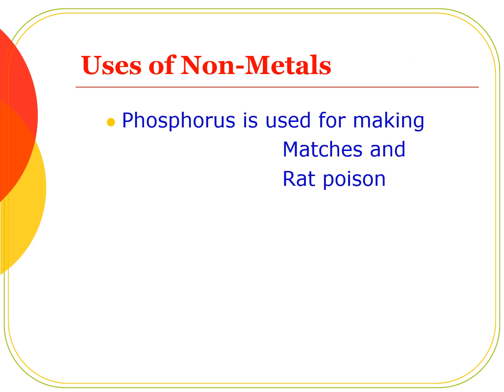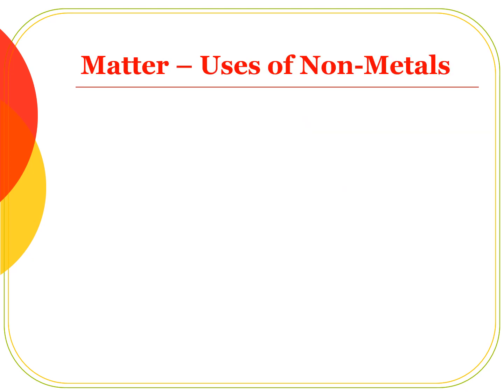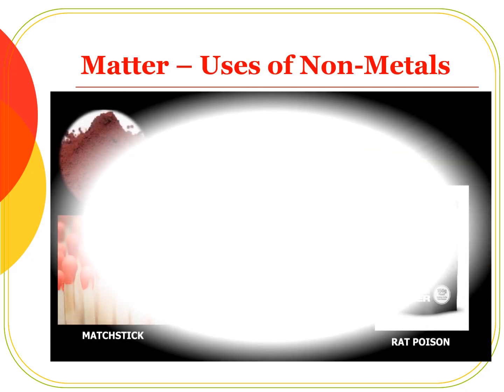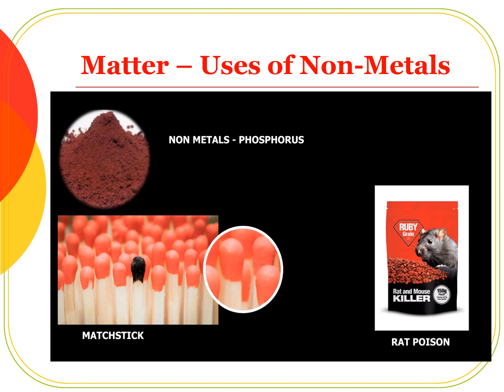Next nonmetal, phosphorus. What is the use of phosphorus? Phosphorus is used in matches and rat poison. Red phosphorus is used in the manufacture of safety matches and matchsticks, and also it is a poisonous nonmetal. So it is used as a rat poison.